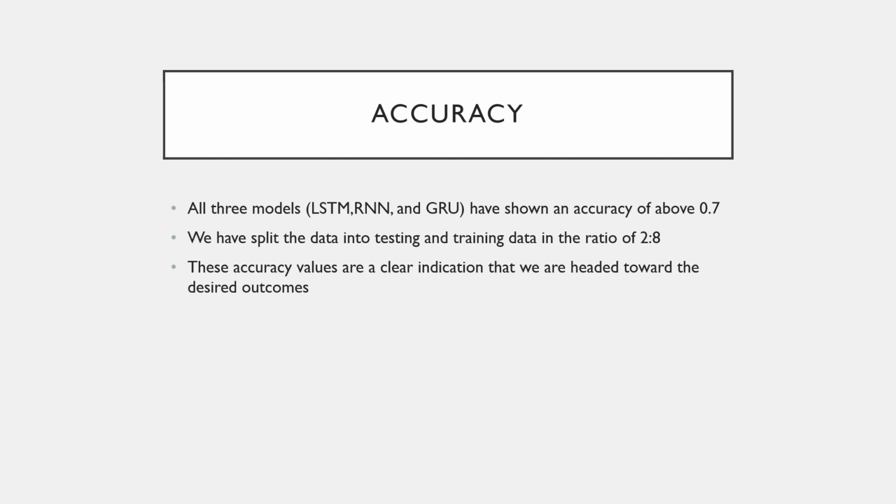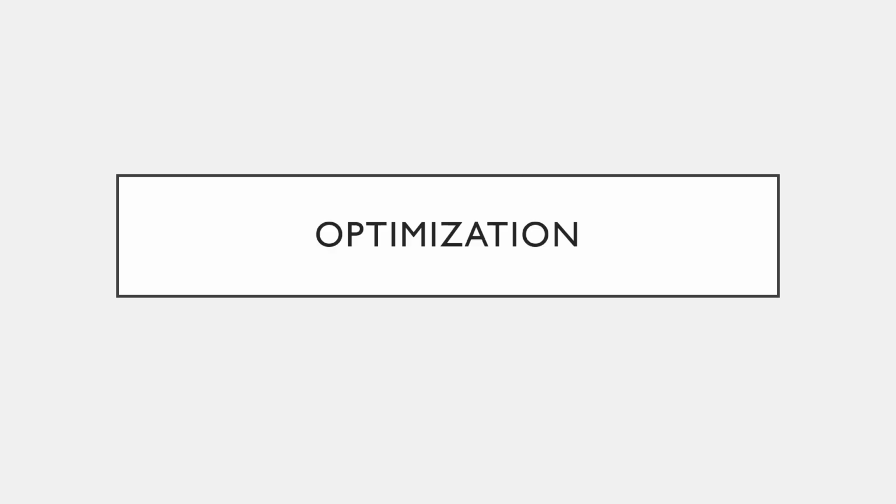The accuracy of all three models, LSTM, RNN, and GRU, were all above 0.7, which was a healthy sign that our predictions were coming out good. And we split the data into the ratio 2:8, as mentioned before. These accuracy values are definitely a good sign towards our desired outcome.